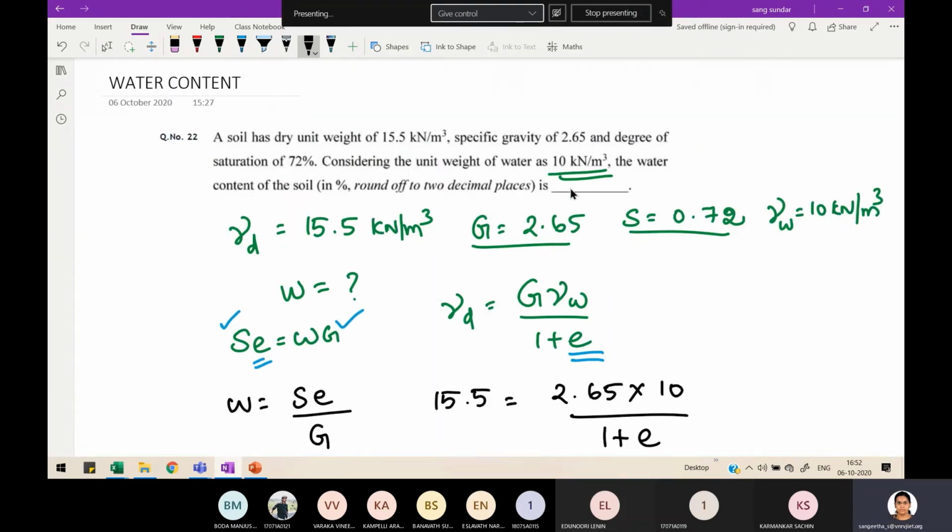If it is your normal written exam, we will give you marks for fractional values as well as for percentages. But in GATE, it is not like that. You have to be careful with everything, and in the key they will give value only for a range, so plus or minus 2%, plus or minus 5%. Only if you are within that will they give marks. They don't consider fractional or percentage conversions.